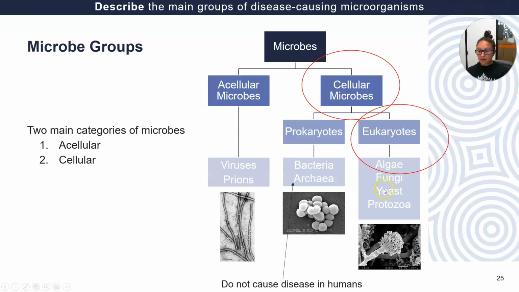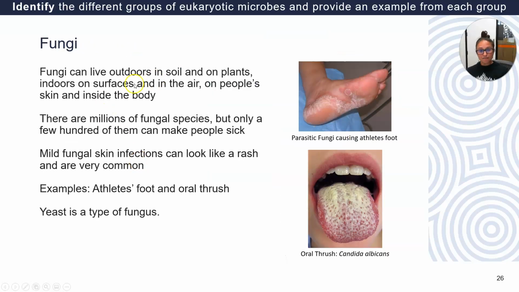Okay, so we've done protozoa. We're not going to do algae. Let's have a look at fungi and yeast. So fungi are multicellular organisms, so they're made up of many, many cells. Everyone has seen a mushroom. A yeast is a type of fungus. And these fungi can infect our bodies. So here we go, athlete's foot is a type of fungal infection, so is oral thrush.